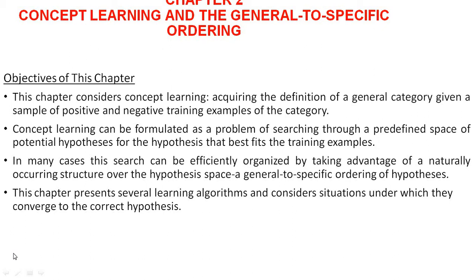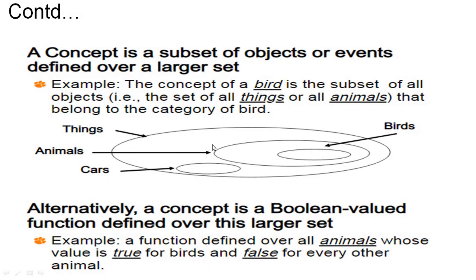Okay. So concept learning is nothing but acquiring knowledge from the category of input and output. For example, I'll show you one image over here. As you can see here, the whole thing is called concepts, and each of these are called concepts. Here, car is a subset of this whole thing, so car is called a concept. Similarly, this is animal. Animal is one of the concepts. Bird inside that is a subset, and it is also called a concept.